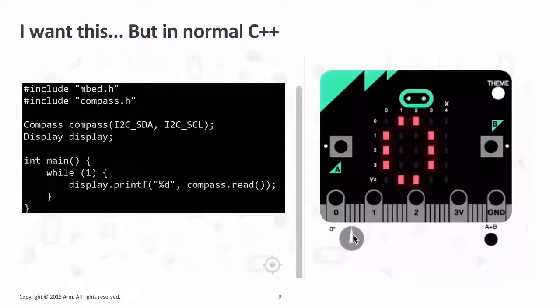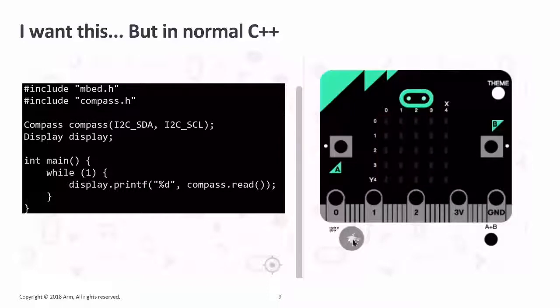I mean, I want to write my actual code the same way as I'm going to do it on the device, because I don't think the market is ready to say that you need to build your IoT device with this block-based editor. People love their C++. So do I.